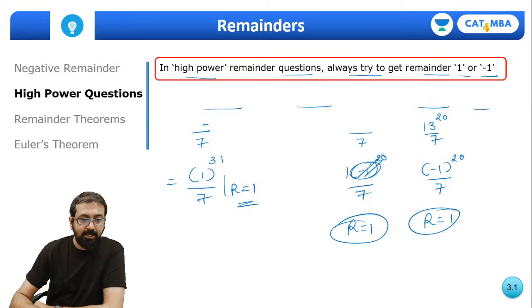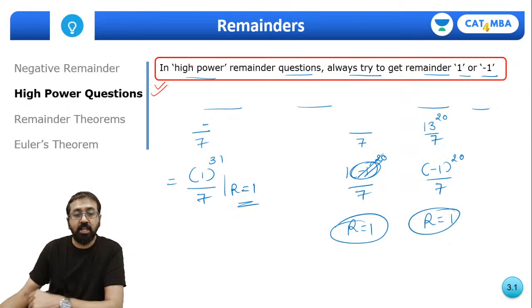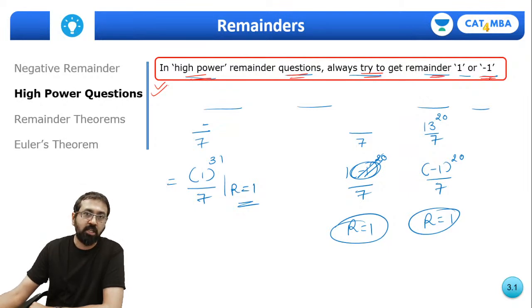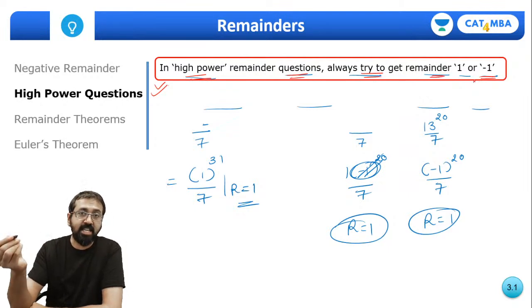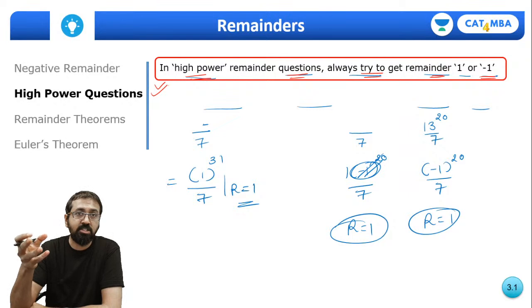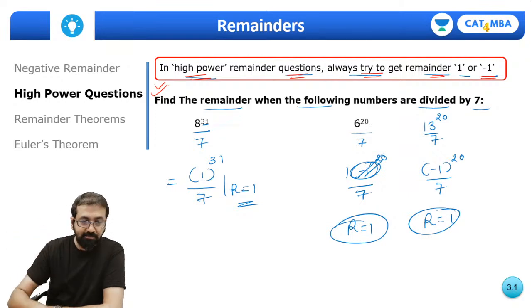One thing that I'll always suggest you to remember, in fact this is the thumb rule that you can use in the high power remainder questions: always try to get remainder as 1 or minus 1. This is where the negative remainder concept came into the picture, that we can simplify the calculation if we use the concept of negative remainder. I had also given you examples earlier.